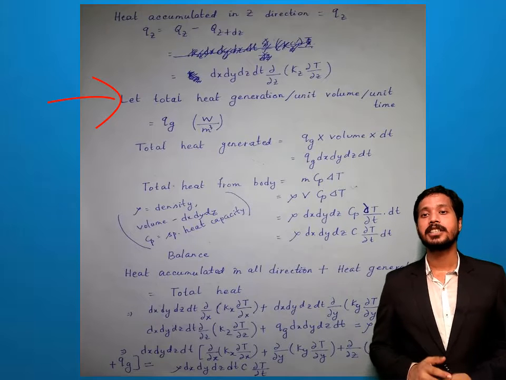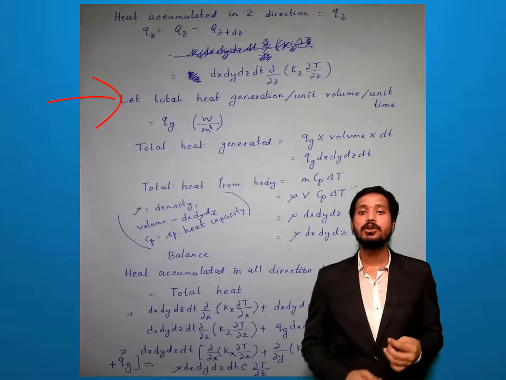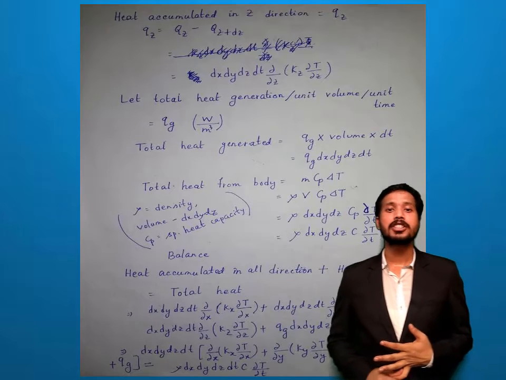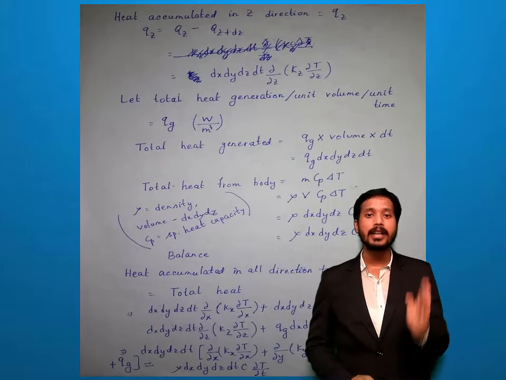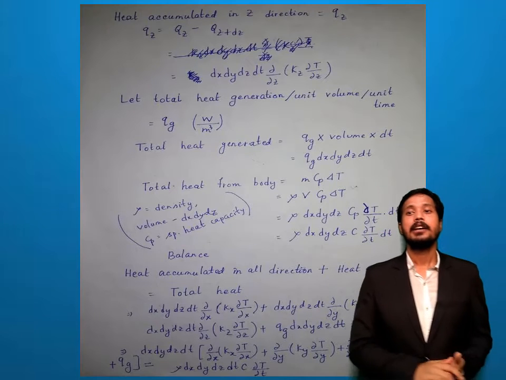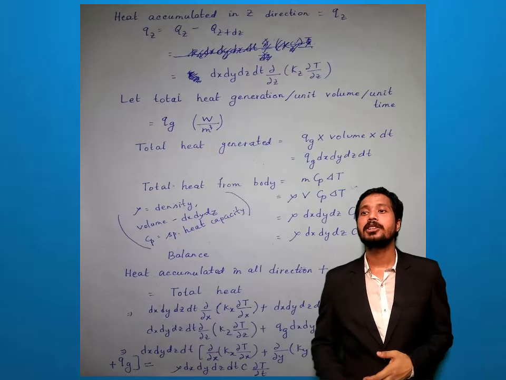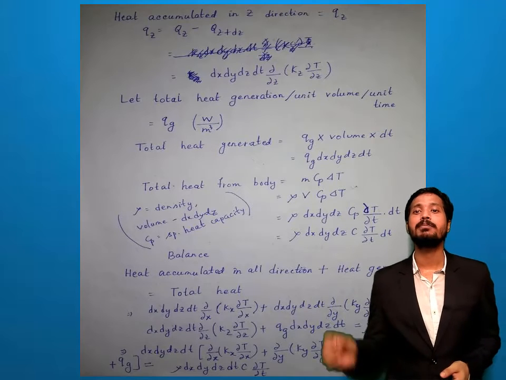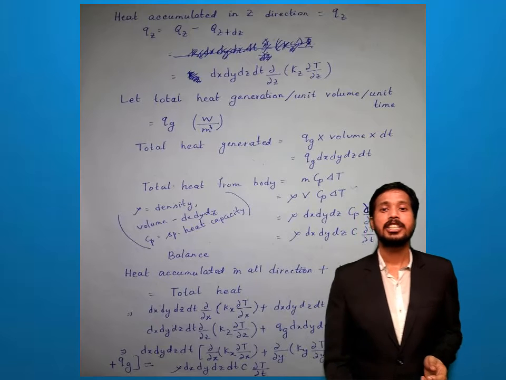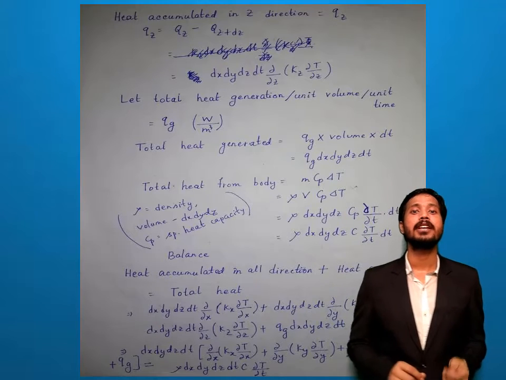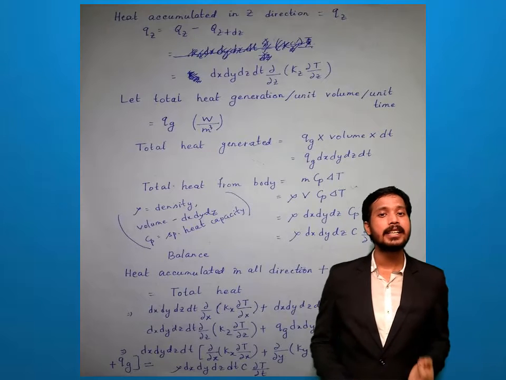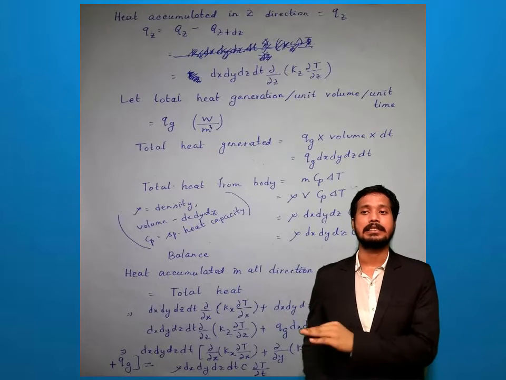So total heat generated will be how much? Qg multiply with total volume. So what is the total volume in the chamber? Dx, dy and dz. So I can write dx into dy into dz. Multiply with time, because total heat generation per unit volume per unit time is Qg. So heat generated will be Qg multiply volume multiply time. So I can write Qg multiply dx, dy, dz multiply dt.